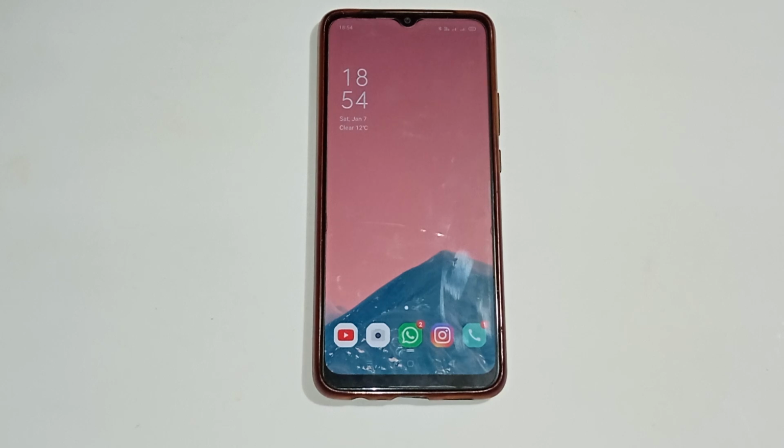So today's video title is how to on and off auto rotate in an Oppo phone. So let us start our video.